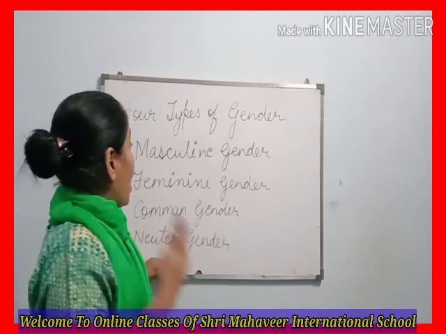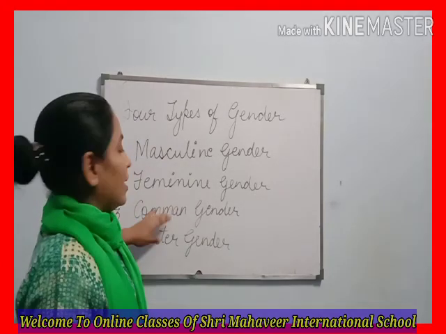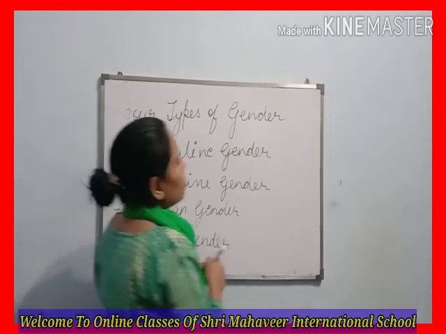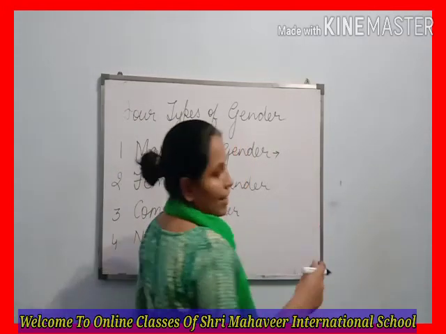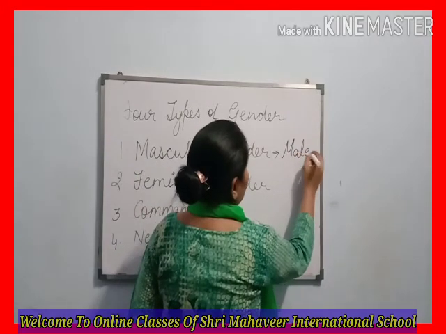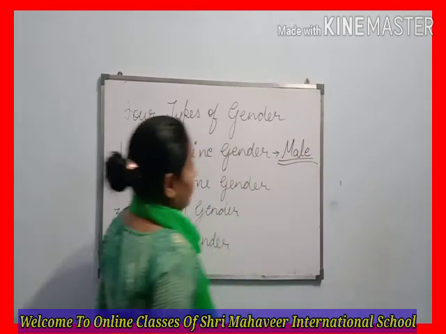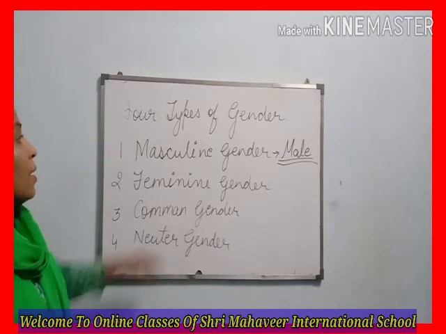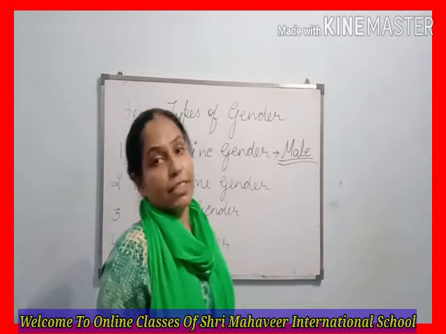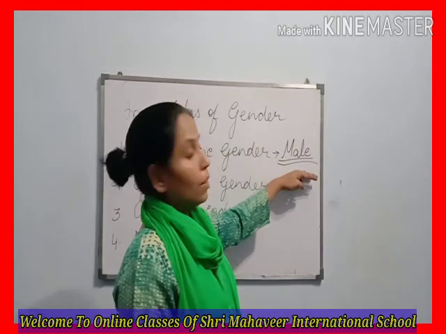Now I am going to explain these genders. Masculine gender refers to nouns which are males. Again, I am repeating, masculine gender is a noun representing the males.